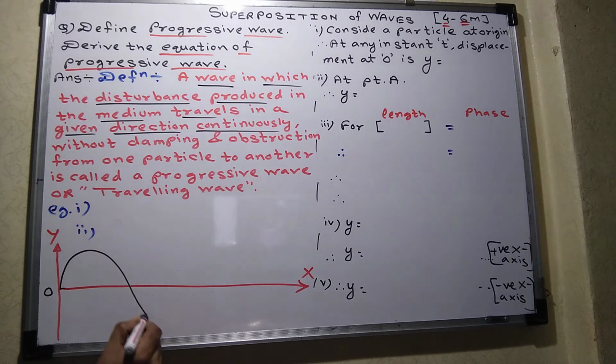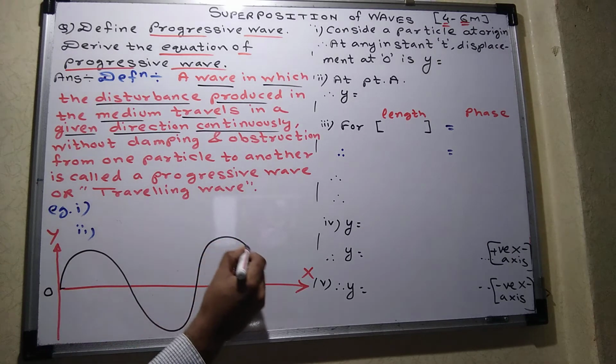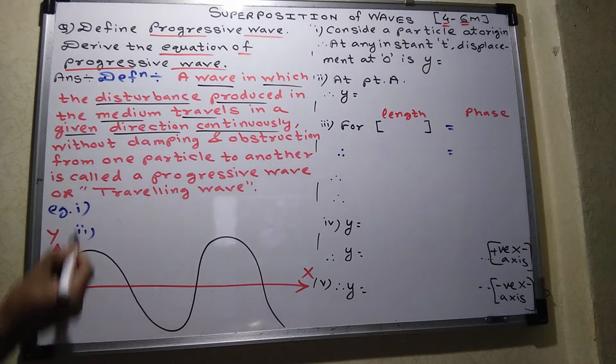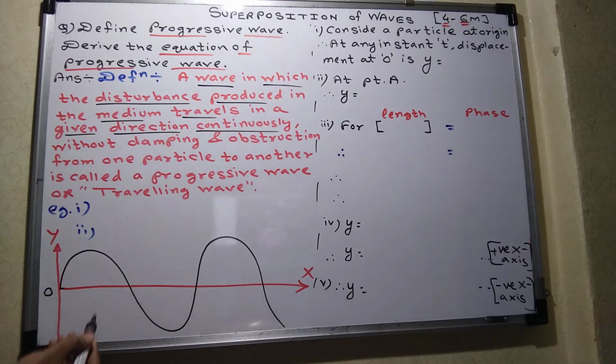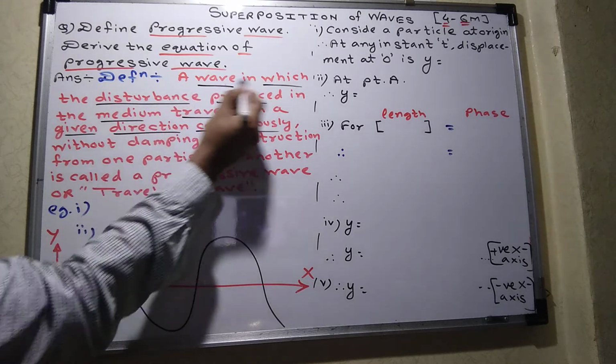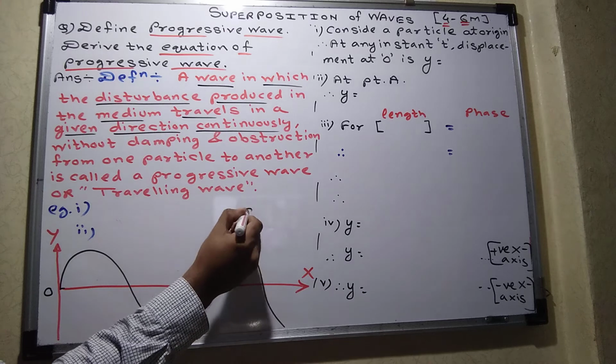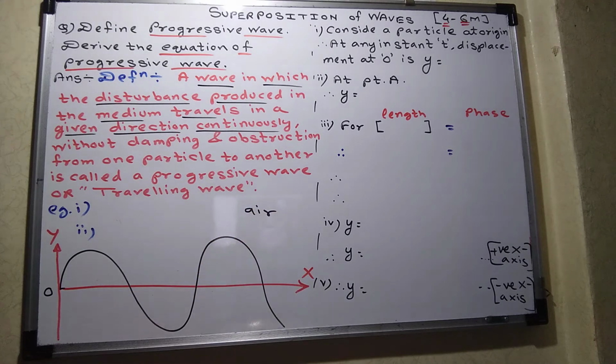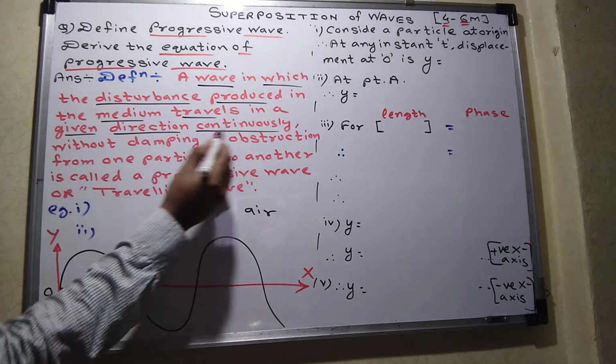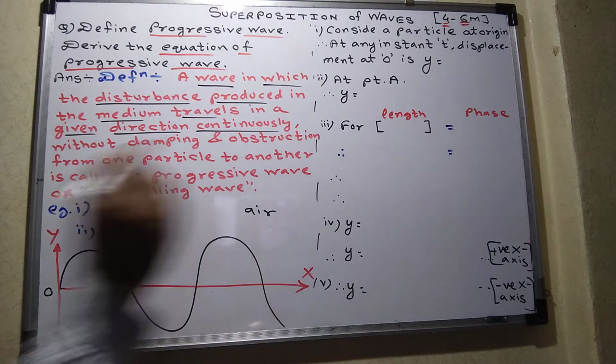This is continuous disturbance. Disturbance means you observe some up and down movement of the particle. The wave in which the disturbance is produced in the medium, this medium is air, in a given direction continuously, you will observe this particular wave.